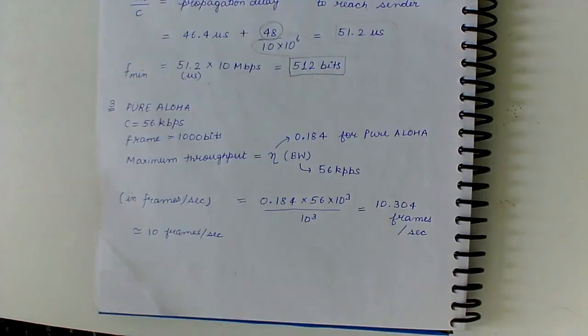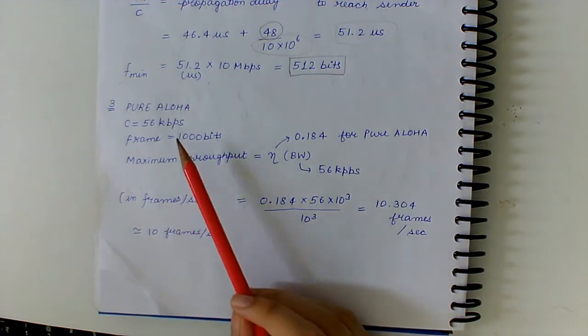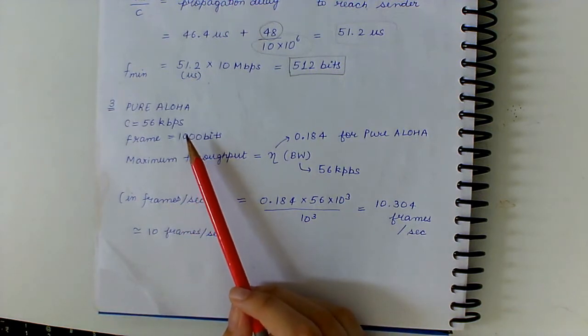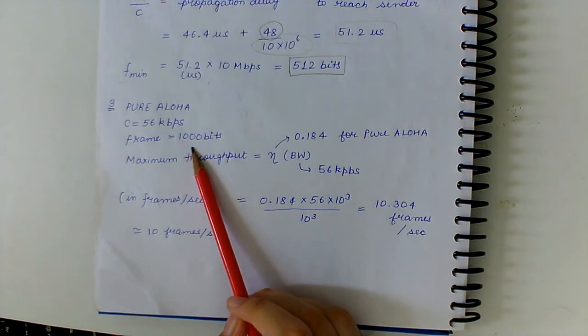Now moving on to question 3. Suppose that pure Aloha protocol is used to share a 56 kbps satellite channel. Suppose frames are 1000 bits long. Find the maximum throughput of the system in frames per second.